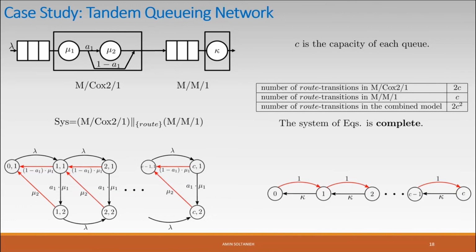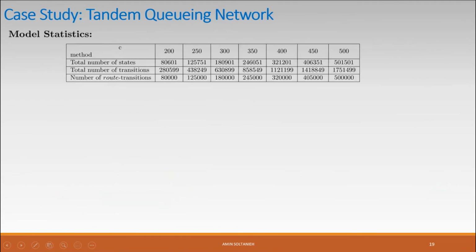And since it is complete, we can use lemma 1, the lemma that I explained in the previous slides, for action root.